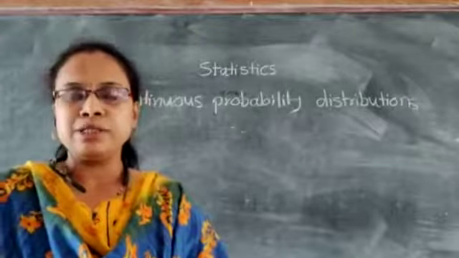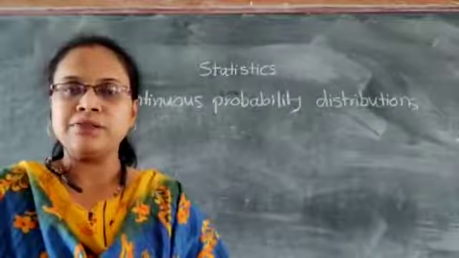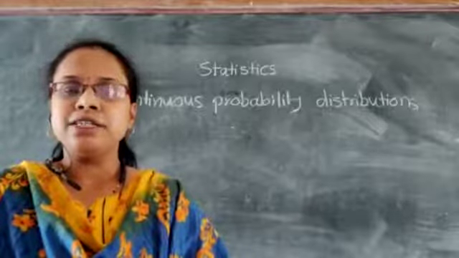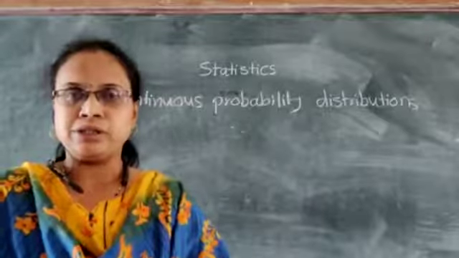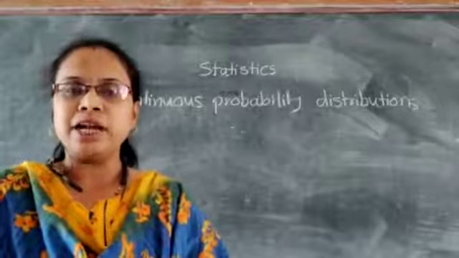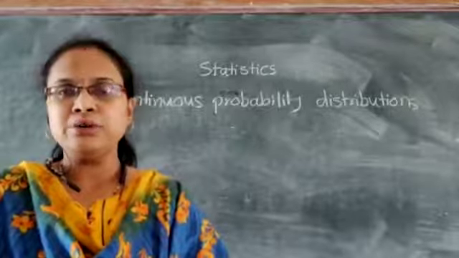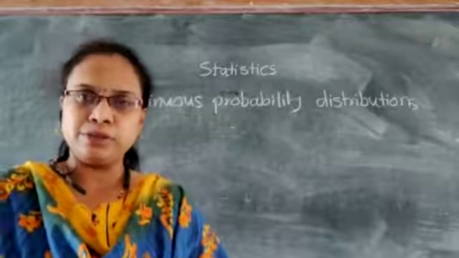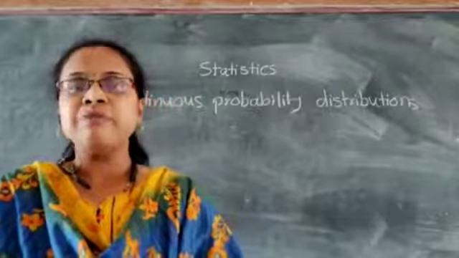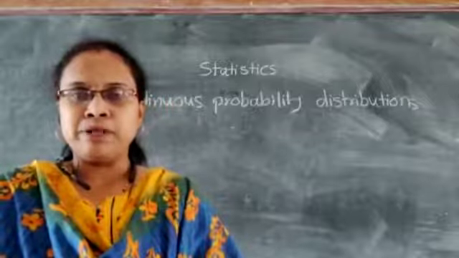So when the sample space is countable, that is when it is finite, then you are going to use the discrete probability distributions. This is called a discrete random variable, and for that you use discrete probability distributions which you have learned earlier, like Bernoulli, binomial, Poisson.